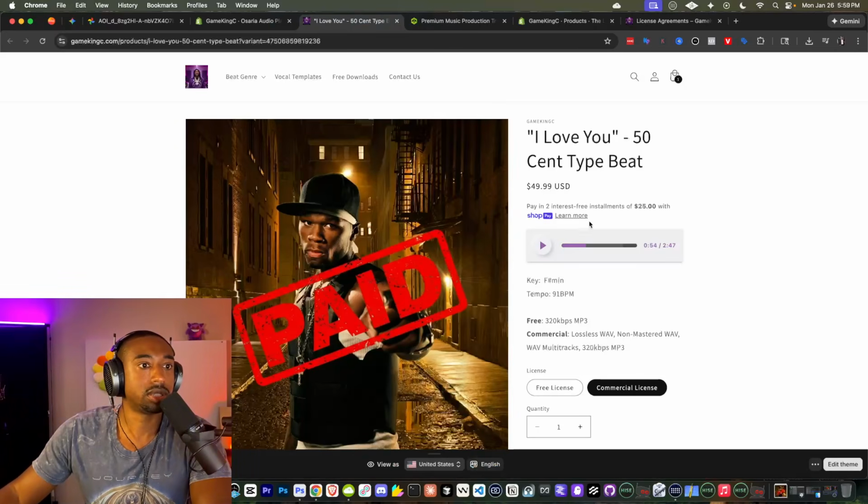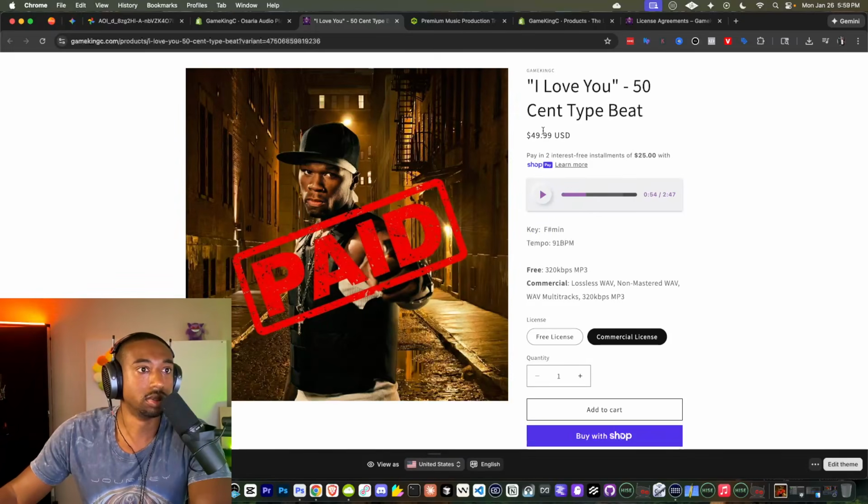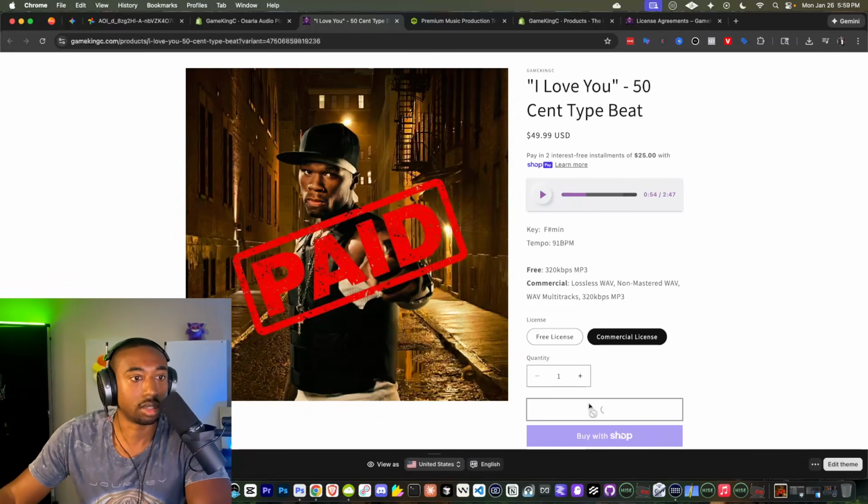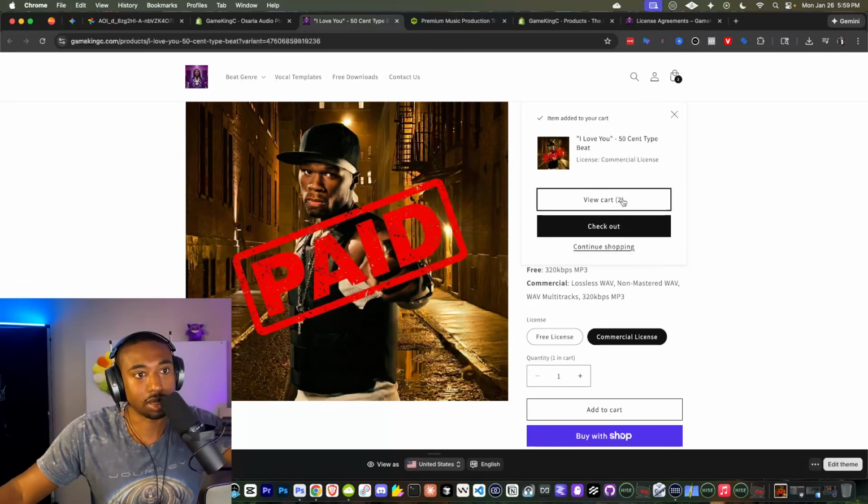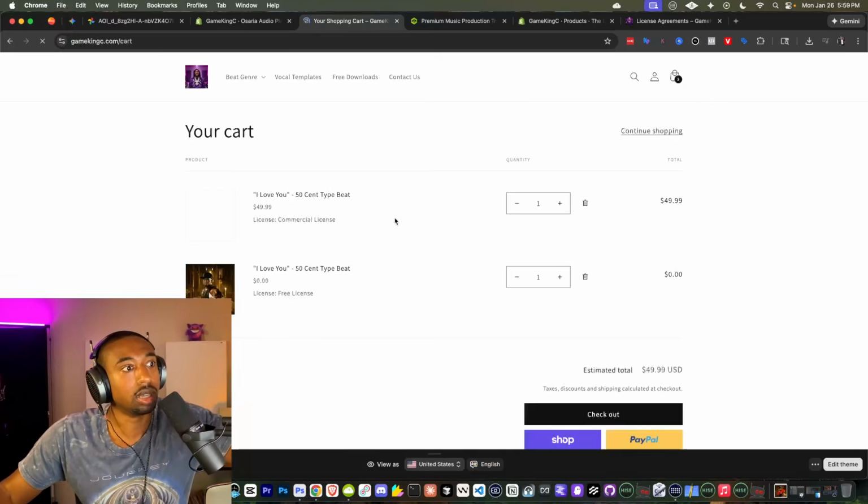All right, so let's just test this out real quick. Let's go to add cart. We're going to add the commercial license to the cart and just look at the different checkout options. Okay, we're going to view the cart just like everybody else would.